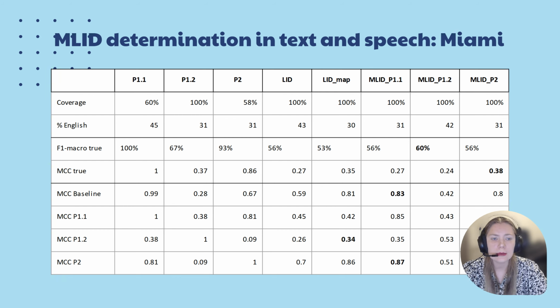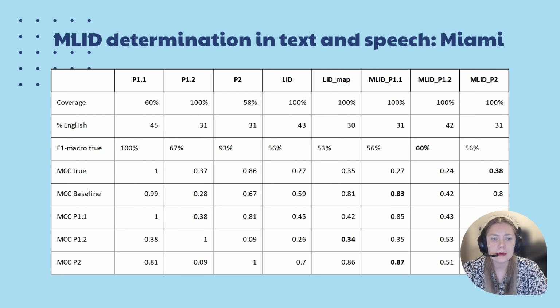LID map is the pre-trained LID system outputs mapped to monolingual LID labels from the target corpora, in this case Miami. MLID P1.1, P1.2, and P2 are also trained mappings, but instead of monolingual LID labels from Miami, code-switched MLIDs from the three textual MLID determiners are used.